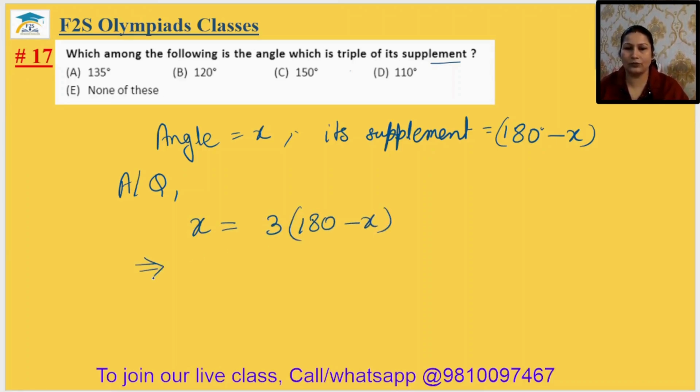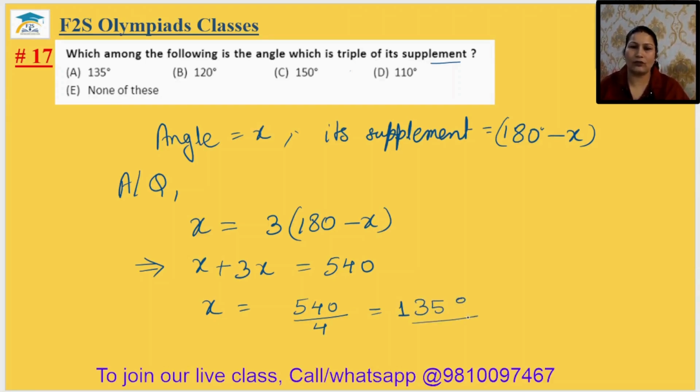That is x plus 3x equal to 540. So x equal to 540 upon 4. 4 ones are 4, 4 threes are 12 and 4 fives are 20. So 135 degrees. It is in option number A. The 17th answer will be option A.